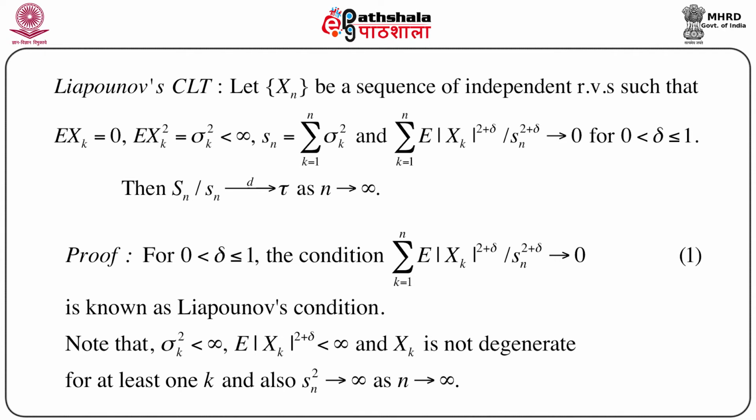First note that since we assume sigma k squared is less than infinity, naturally expectation of mod Xk to the power 2 plus delta is less than infinity, we have assumed this. And also note that Xk is not degenerate for at least one k, and Sn squared goes to infinity as n goes to infinity.